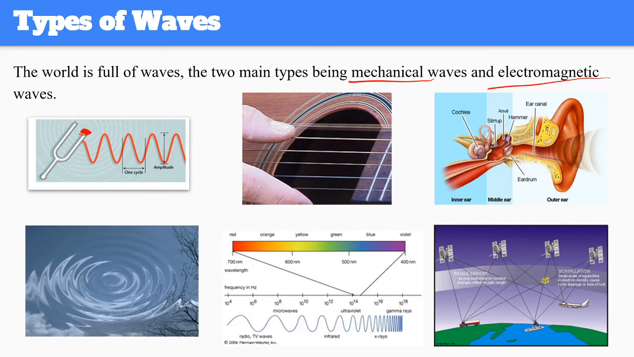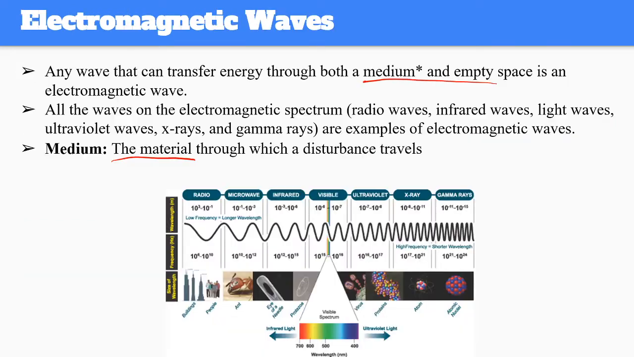So in the guitar, energy is transferring through the string. So the string is going to be my medium. And in water, energy is transferred through water, so water is my medium. So that's the definition of medium. And electromagnetic waves don't need any material to transfer the energy through, so they can also go through empty space.